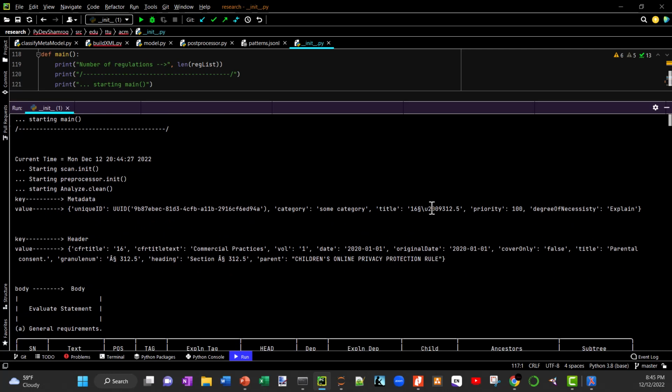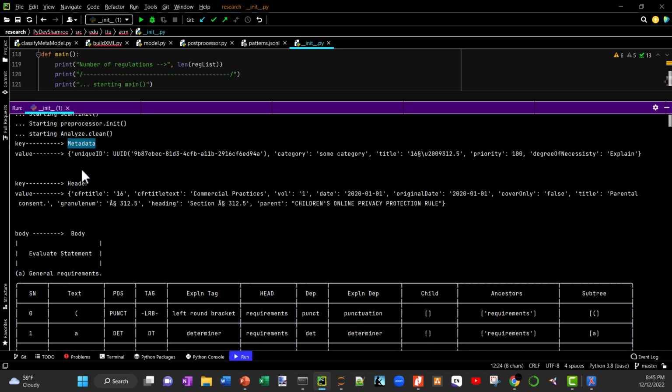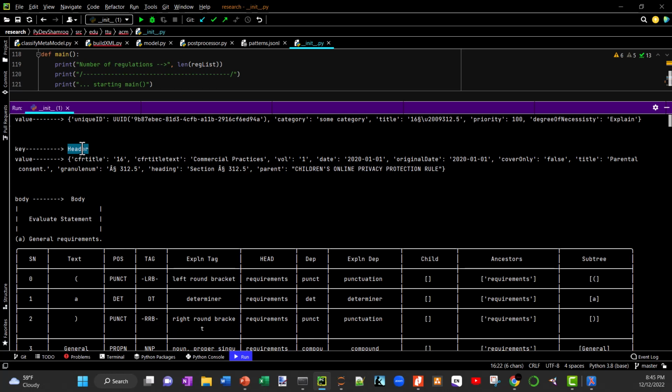In this case, we're looking at 16 CFR section 312.5, and as we can see here, it takes the metadata associated with the record. Then I extract the header from the particular regulation, and then I take a look at the body of that regulation. Let's take a closer look at the raw version of that. The raw version looks like this.